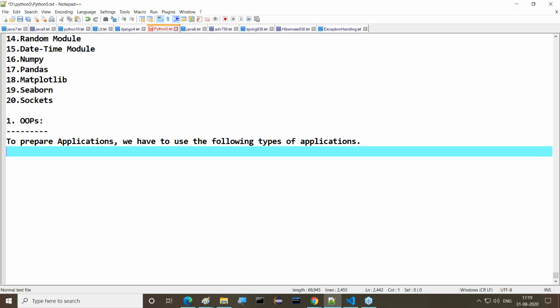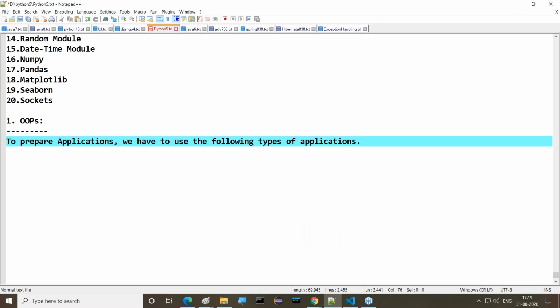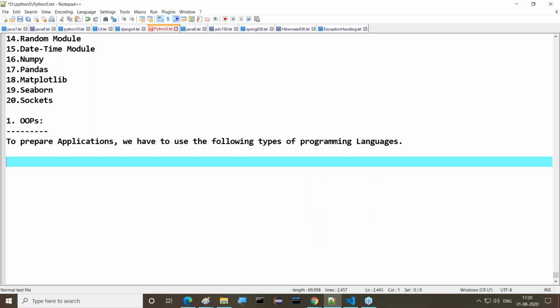What are the various types of, not applications, types of programming languages? Not the types of applications, types of programming languages. What are the various types of programming languages here we are using, guys?